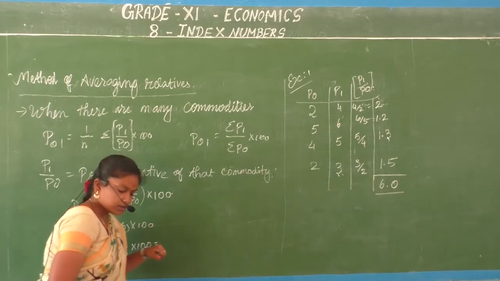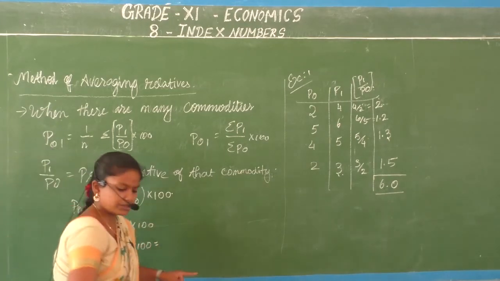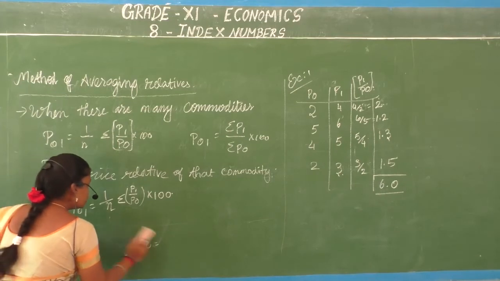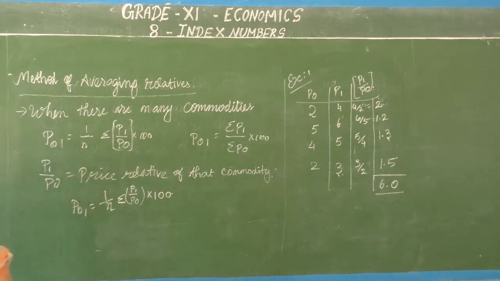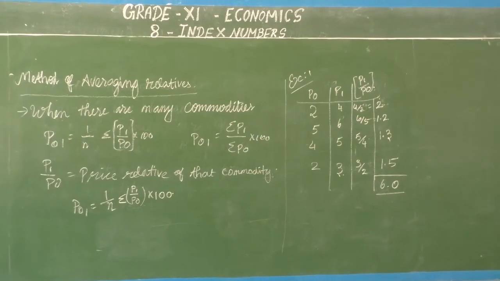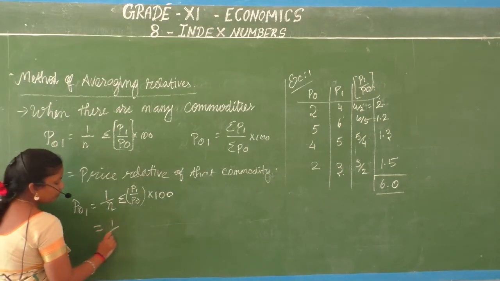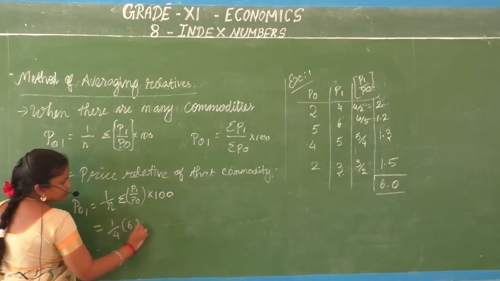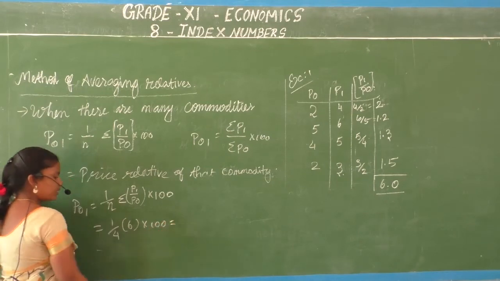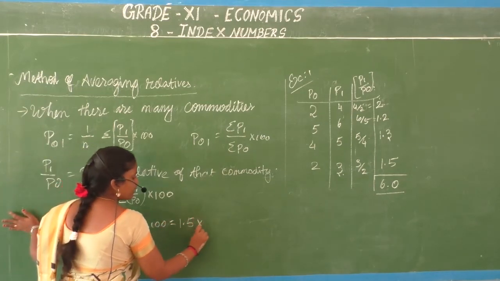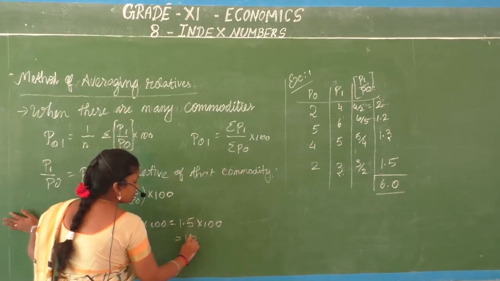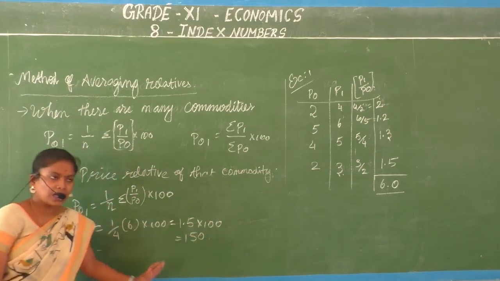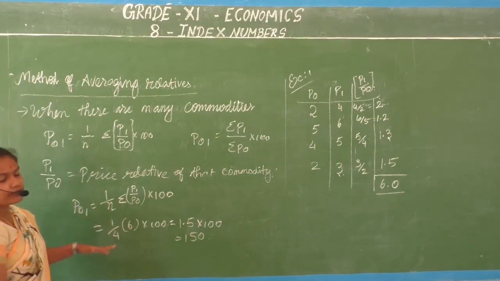Just a minute, children. There is a change in the calculation. So let me do it again for you. Let me do that problem again for you, children. So continuing this problem in our method will give you 1 by 4 into 6 into 100. So you will get an answer of 1.5 into 100. So your answer will be 150. Okay? In your book they have given 149.